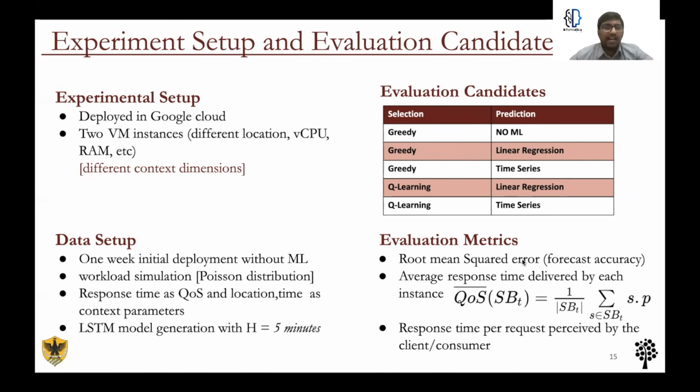Now, concerning the evaluation metrics, we used root mean squared error for evaluating the forecast accuracy. For measuring the effectiveness of the selection process, we used two metrics. The first one captures the average response time delivered by every instance for a given time t, and the second one captures the response time perceived by the service consumer.